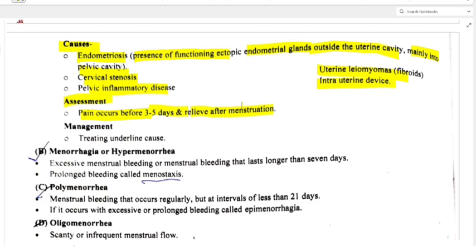Now management: treating the underlying causes. What are the underlying causes? All these: endometriosis, cervical stenosis, pelvic inflammatory disease, uterine leiomyomatosis, and intrauterine devices. All these cause secondary dysmenorrhea. Now menorrhagia or hypermenorrhea. What is that?